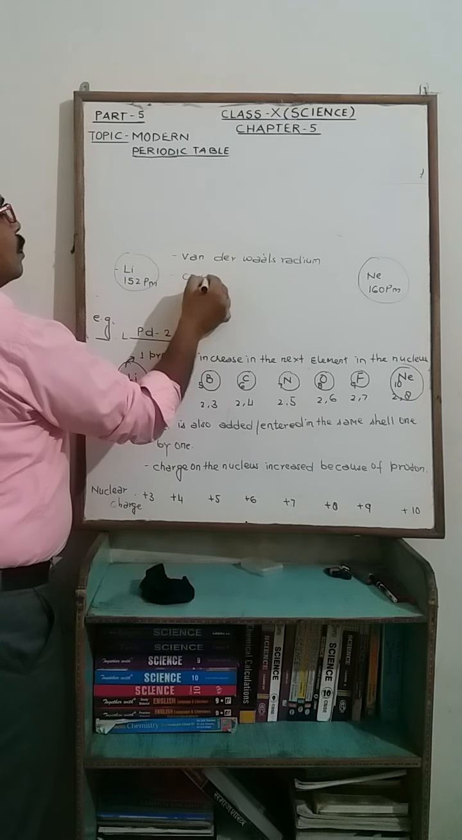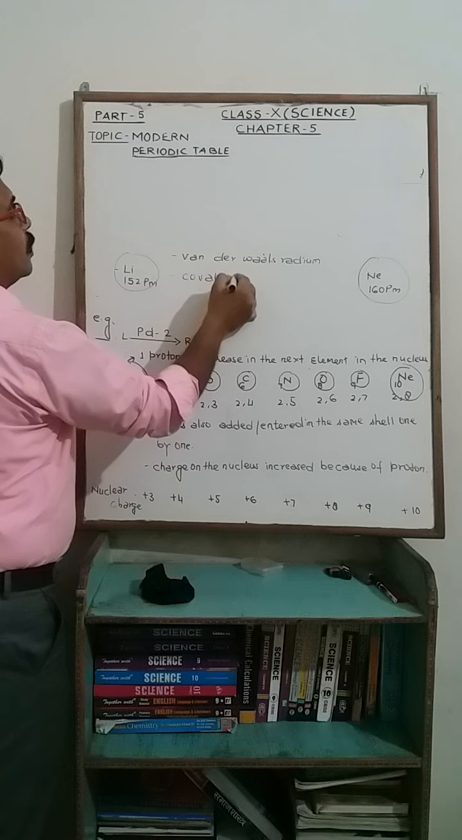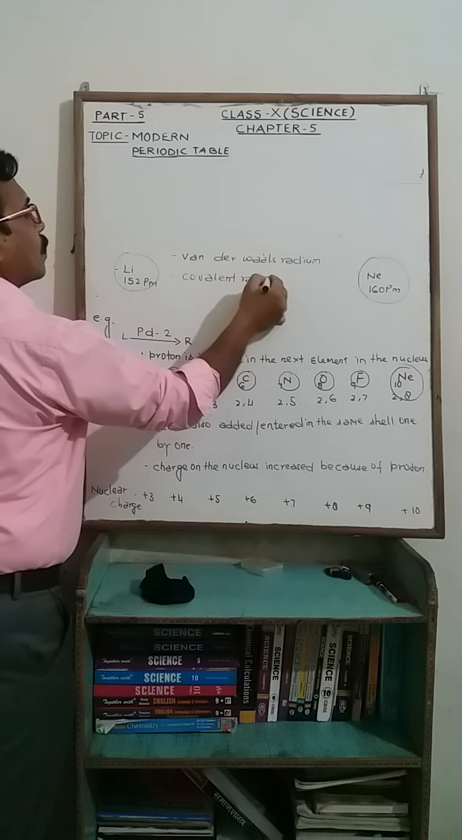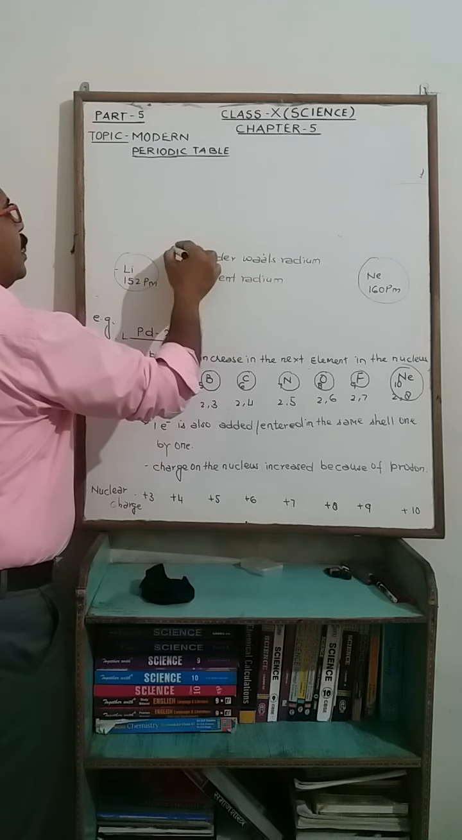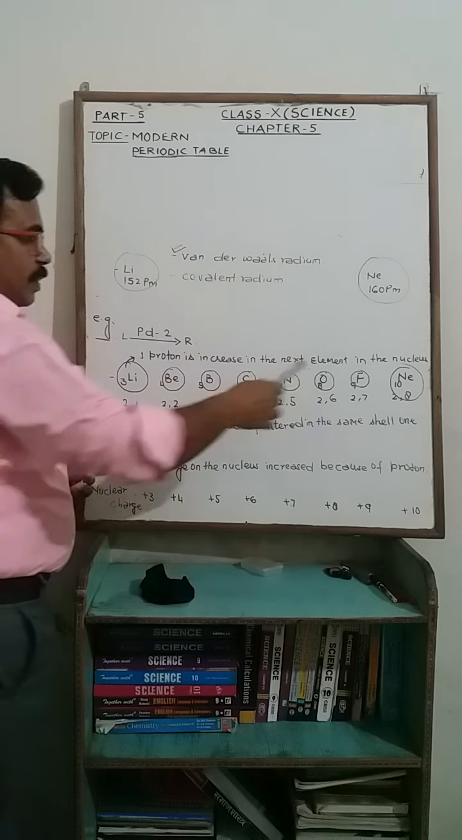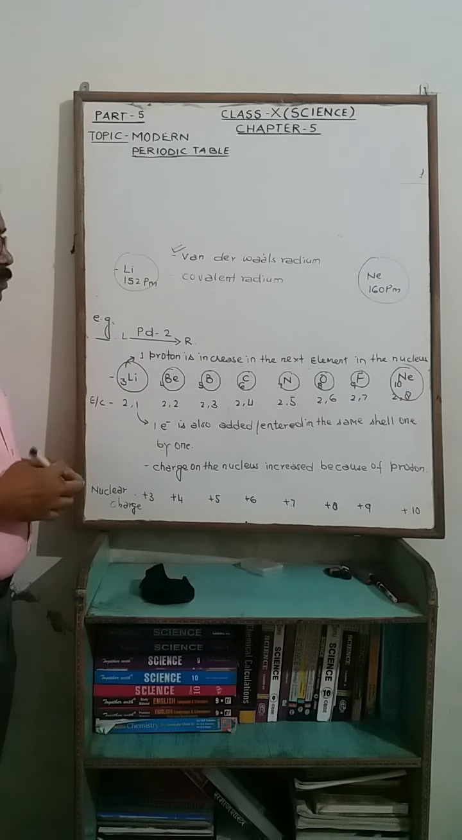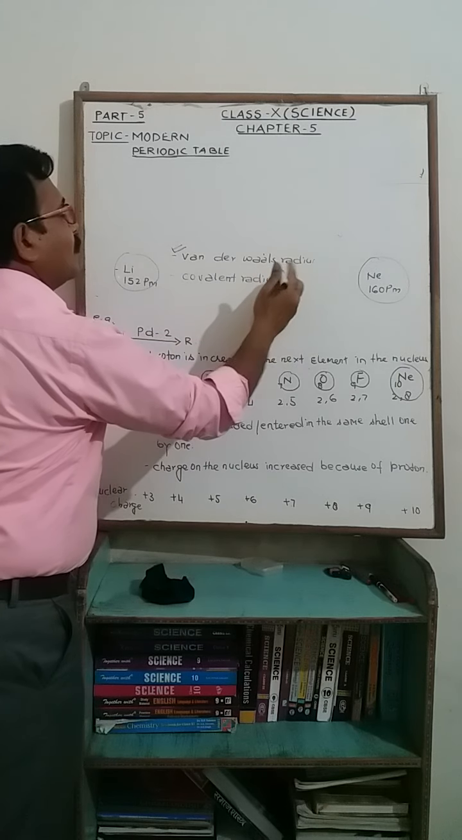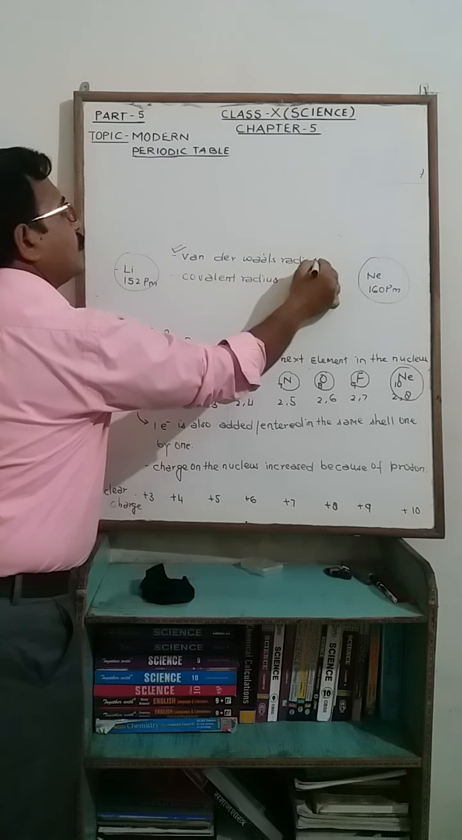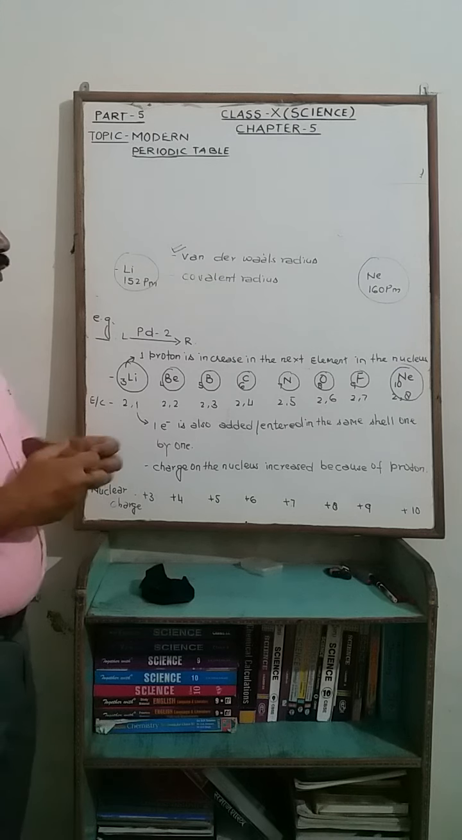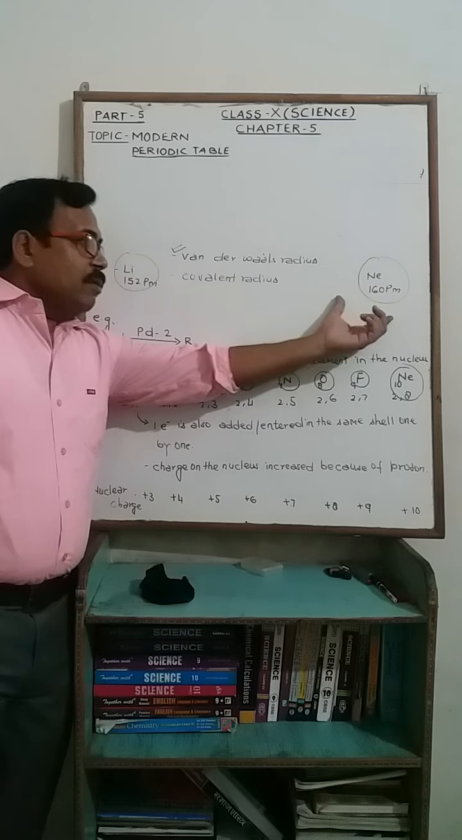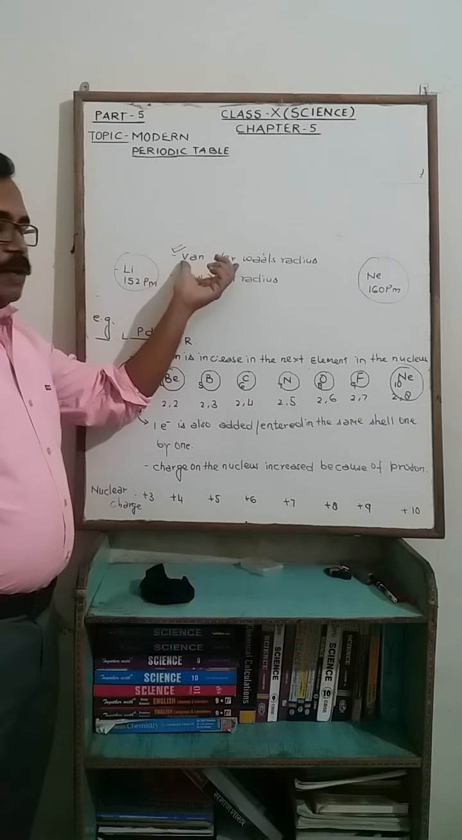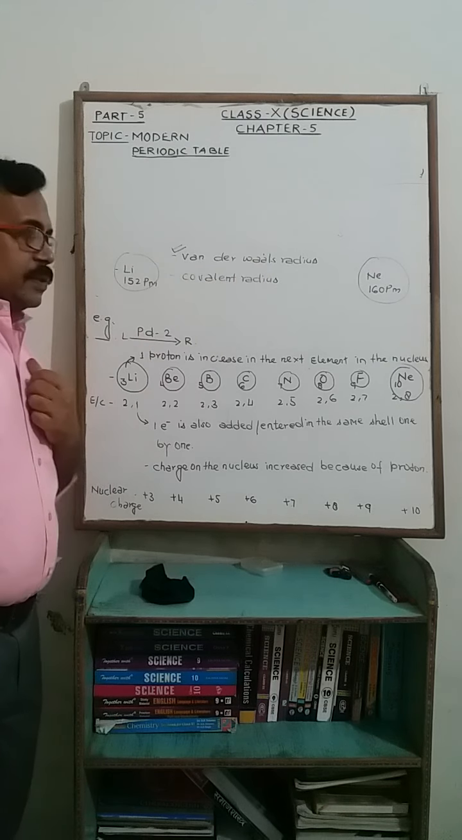And covalent radius. In the case of inert gases, as in neon, radius, not radium, it is radius. So in the case of noble gases, as in neon, there is the effect of van der Waals radius, and